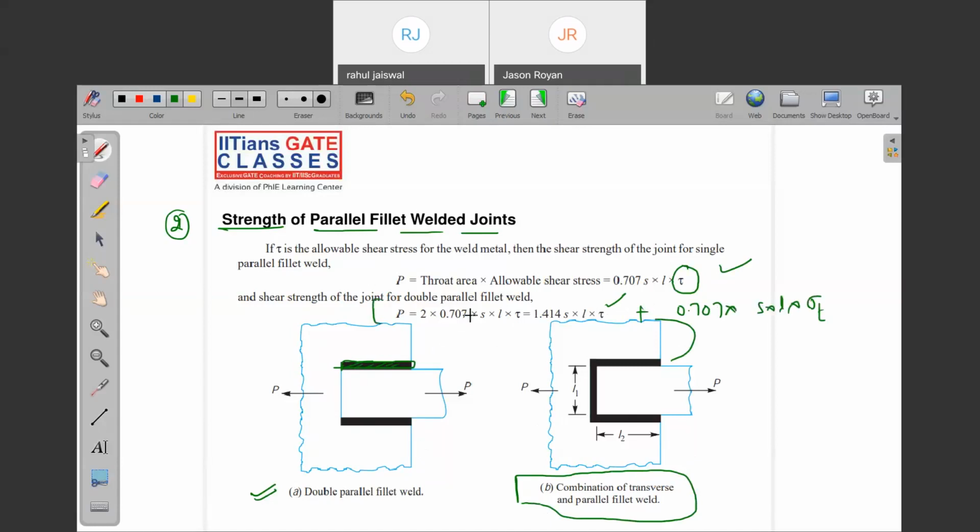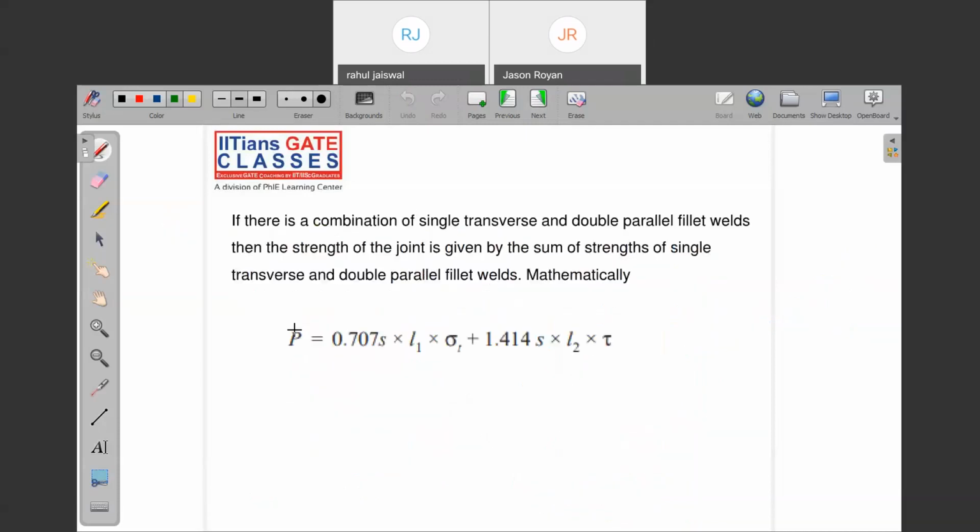Check out this formula for figure B. The strength will be a combination of the parallel as well as the transverse, because this is transverse, and this is parallel. Are you getting it? Is it clear? That is what is depicted here for figure B.